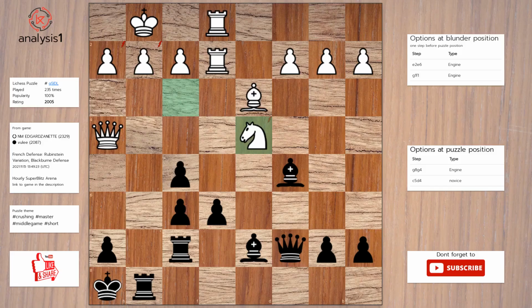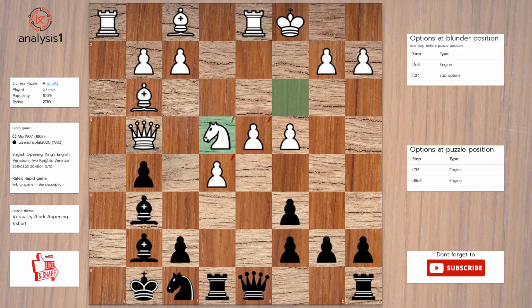Another puzzle. Here are threats in puzzle position. Rook takes pawn, check. Queen takes pawn, check. Bishop takes knight. Here are checks in puzzle position. Rook takes pawn, check. Queen takes pawn, check. The answer is rook to g4. Knight takes pawn. Bishop takes knight.